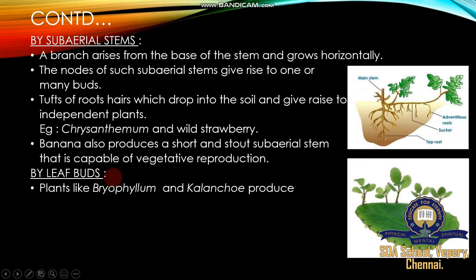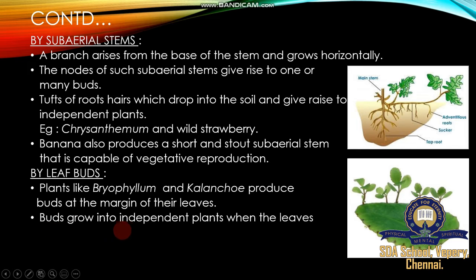Plants like bryophyllum and kalanchoe produce buds at the margins of their leaves. The margins of the leaves produce a lot of buds, and these buds produce new plants. Buds grow into independent plants when the leaves fall and the buds touch the soil. If this leaf breaks here, or a bit of the part breaks off, this plant goes to an independent life. A good example is bryophyllum and kalanchoe, both of which come under leafy bud, a type of vegetative propagation.